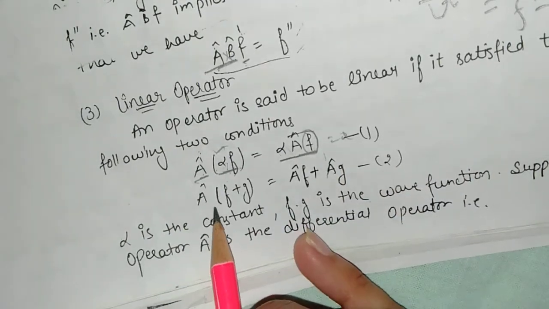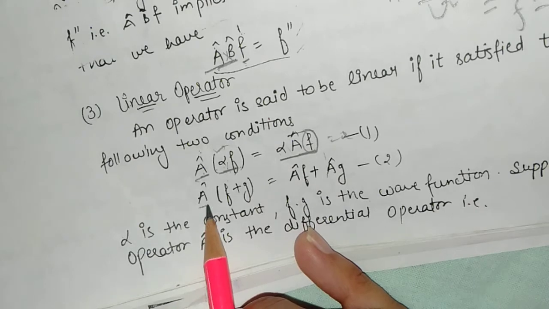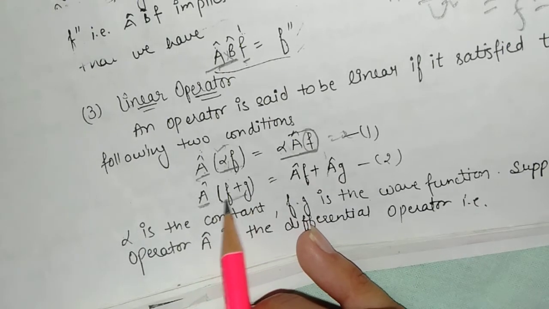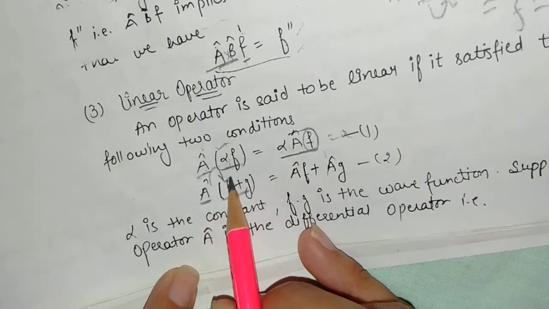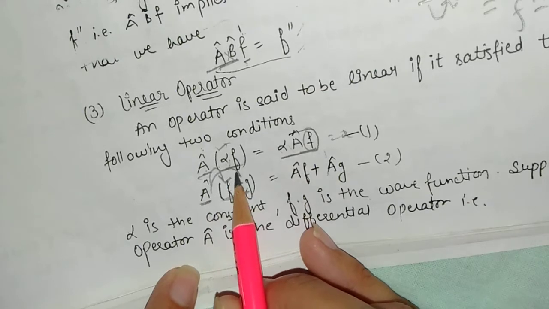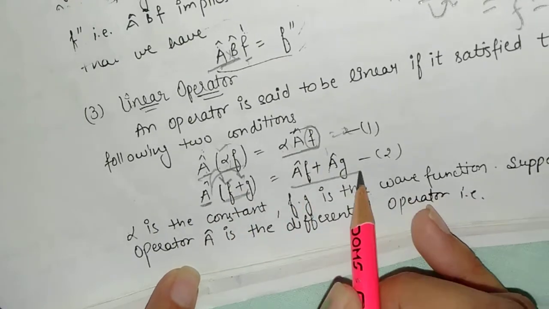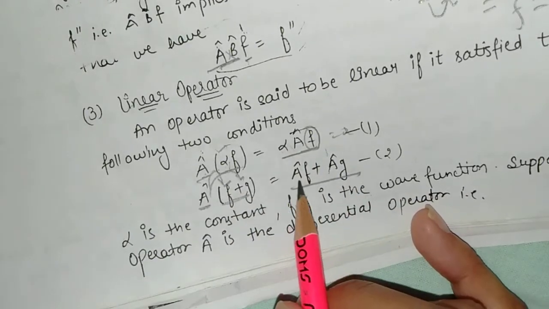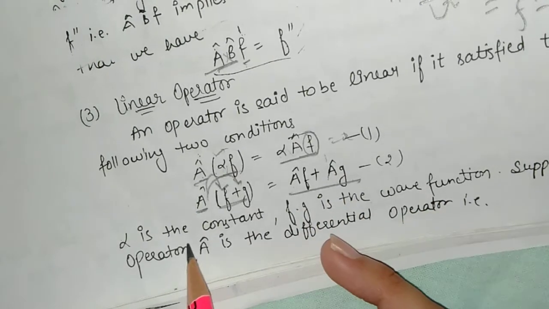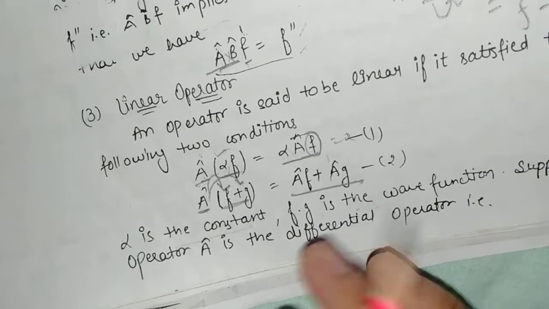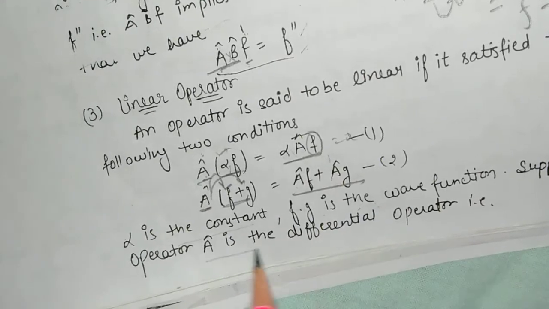The same way, in a different form of the linear operator, I apply the operator on the sum of two functions. Firstly the operator applies upon the first function, and then upon the other function. This is the result: operator A on function f plus operator A on function g, where alpha is the constant term, f and g are the base functions.